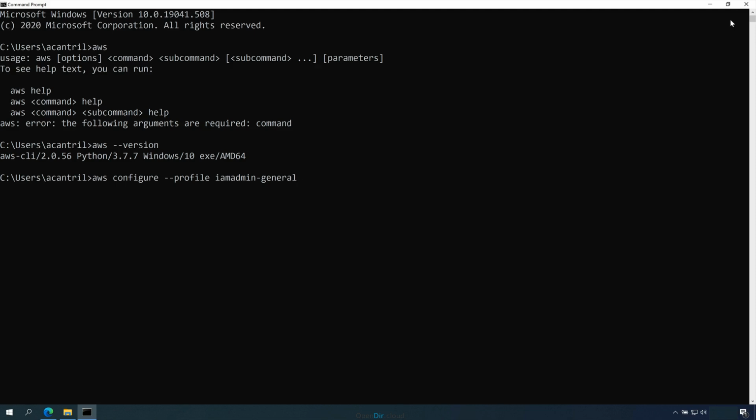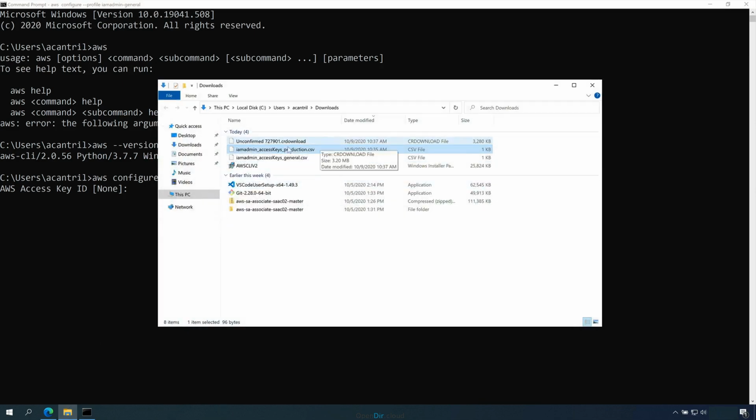Go ahead and enter that and press enter. Now at this point it's going to ask for a number of pieces of information. It's going to ask for the access key ID, it's going to ask for the secret access key, it will ask for a default region and then a default output format. So first we'll need these credentials. Now these are contained in these files that you saved earlier.